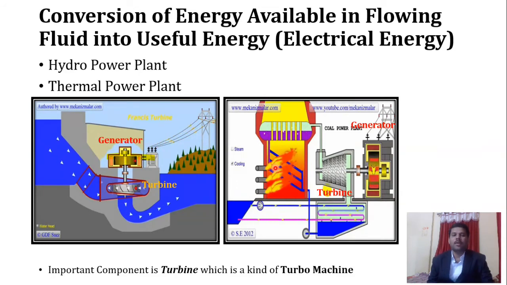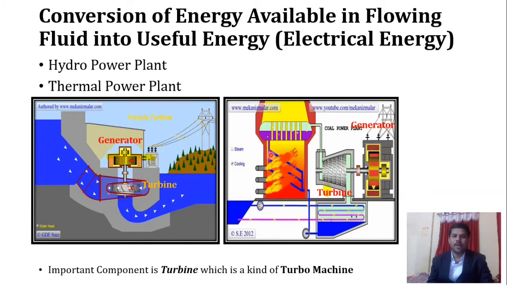Now in the boiler, what will happen? Basically the energy which is available in the coal is chemical energy. Because of the oxidation of the coal in an abundant amount of oxygen, there is what we call burning of the coal. That burning of the coal will result in generation of heat. That heat is given to the water which is flowing through these pipes.